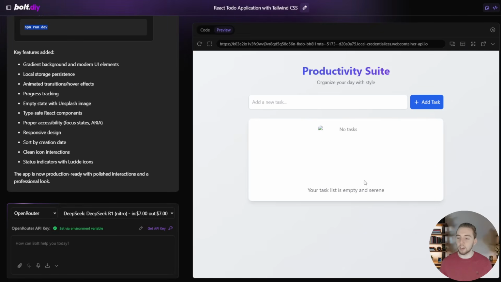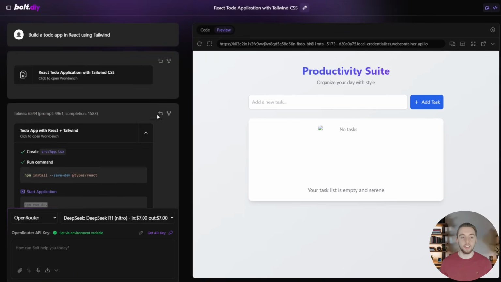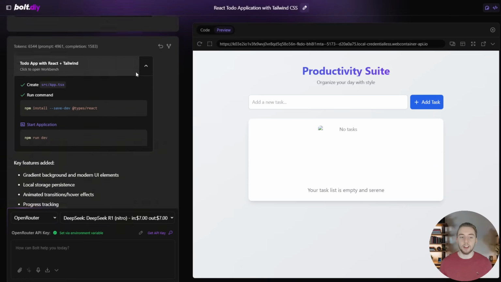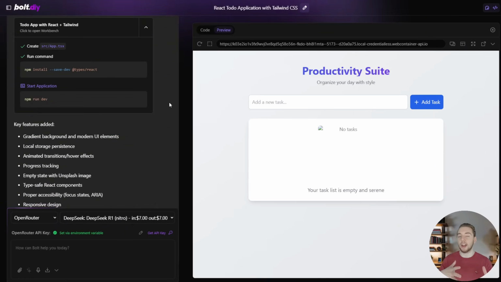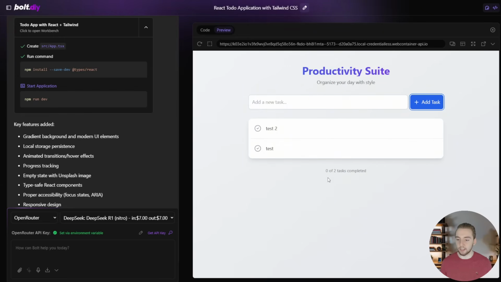And also I like what it produced a bit more. I mean, o3-mini was more simplistic, and maybe you might like that, but I like how it actually thought to itself. It took this simple prompt and reasoned better about what I would actually need. So I didn't say that I needed some of these features here, but it knew that I really would want it. So here's an example. If I add a couple of tasks here, you can see that it says 0 of 2 complete. So there's really more here.